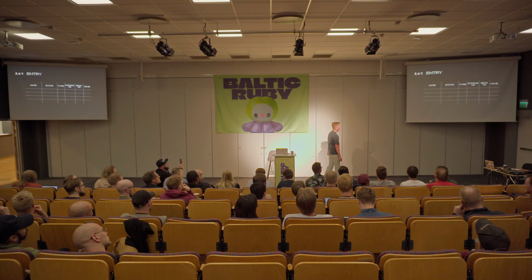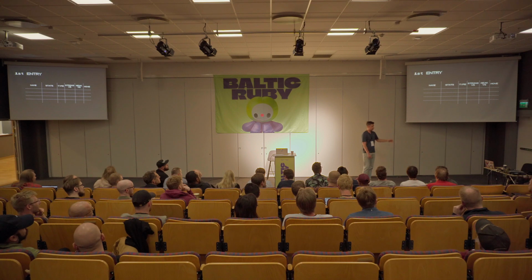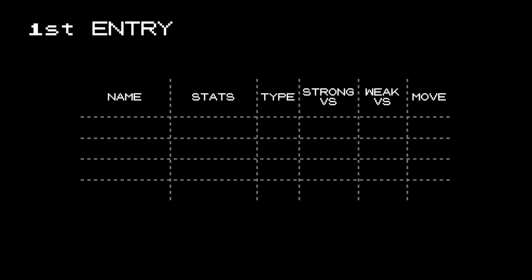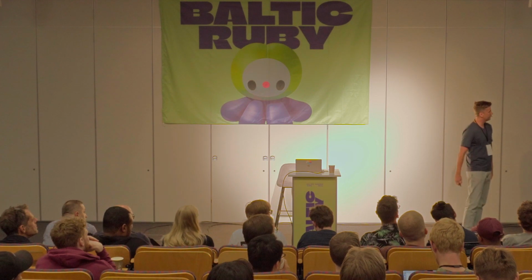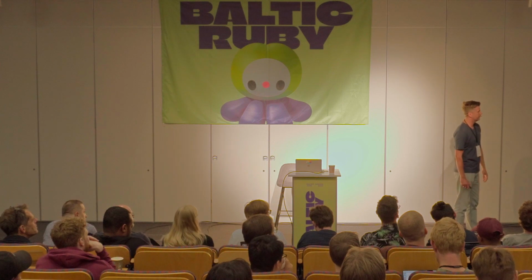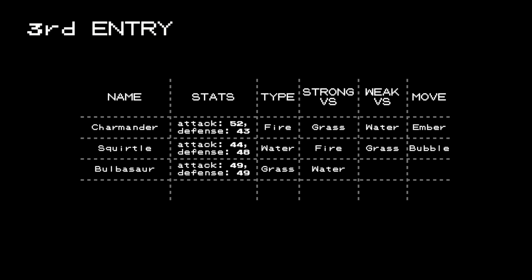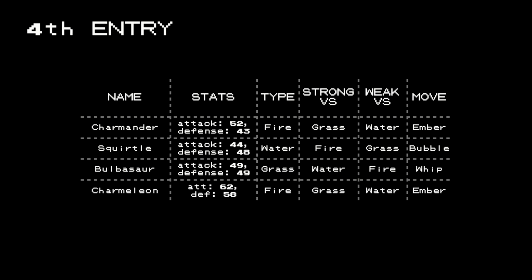So yeah, let's start. Our protagonist had some information in mind. He saw the design for like a split second, but who cares? So he decided that he'll just gather information about the Pokemons, and they'll have some name, some information about statistics, because there was something: type, who he's strong against, who he's weak against, and what type of attack he has. And he filled it with the first Pokemon. Yeah, nothing fancy. Then the first fight happened, and he had information about another one, and another one, and so on. And then something happened.